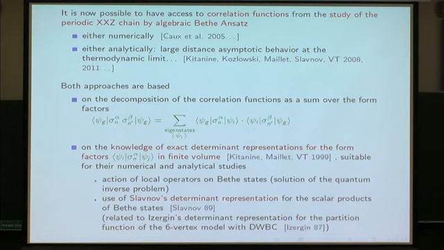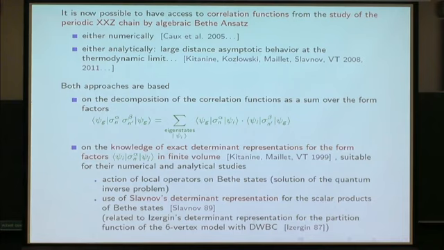The second very important ingredient is that since '89 there exists a determinant representation for the scalar product of two Bethe states, one of which is an eigenstate of the transfer matrix.